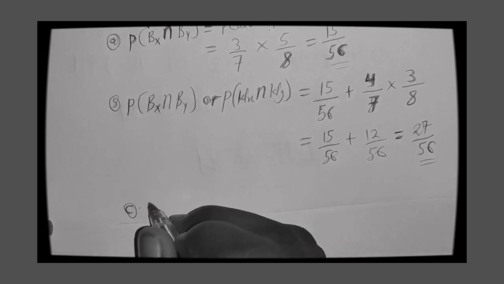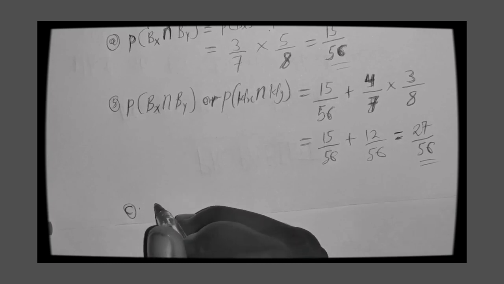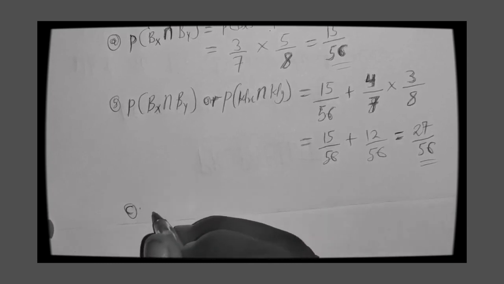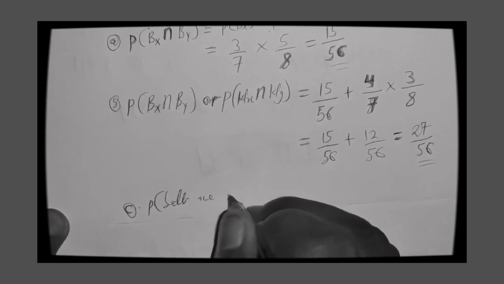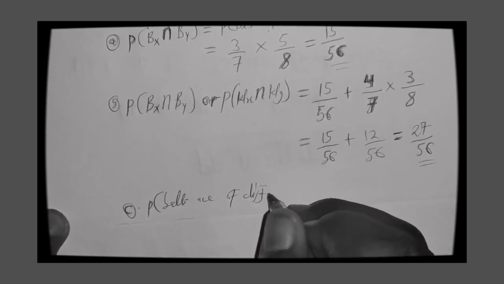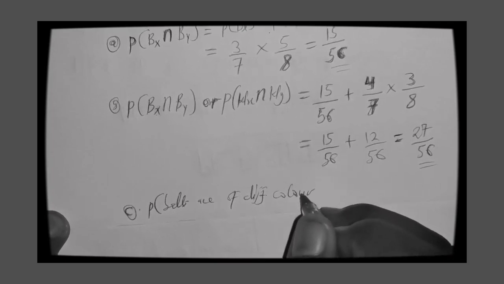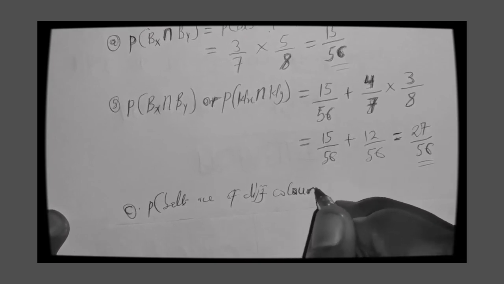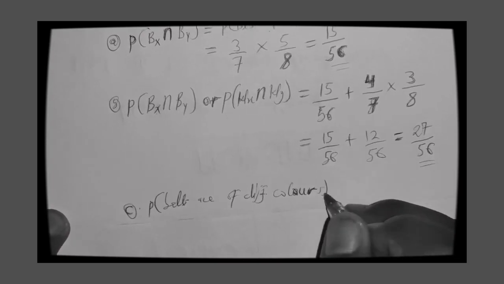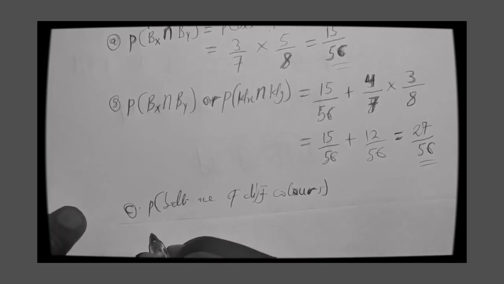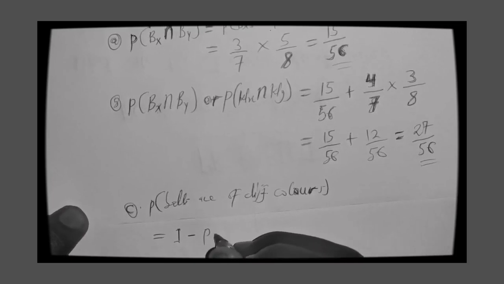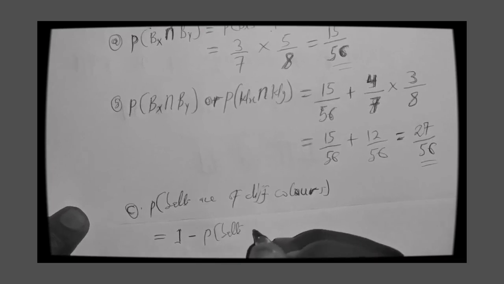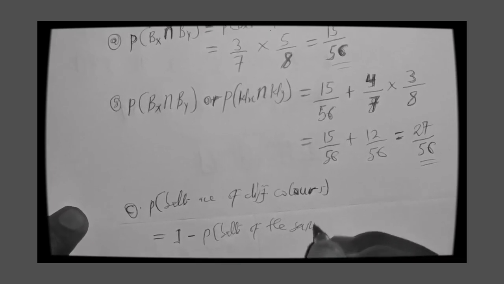So for me to find the probability that the two balls are of different colors, the probability of balls of different colors is going to be 1 minus the probability of balls of the same color.